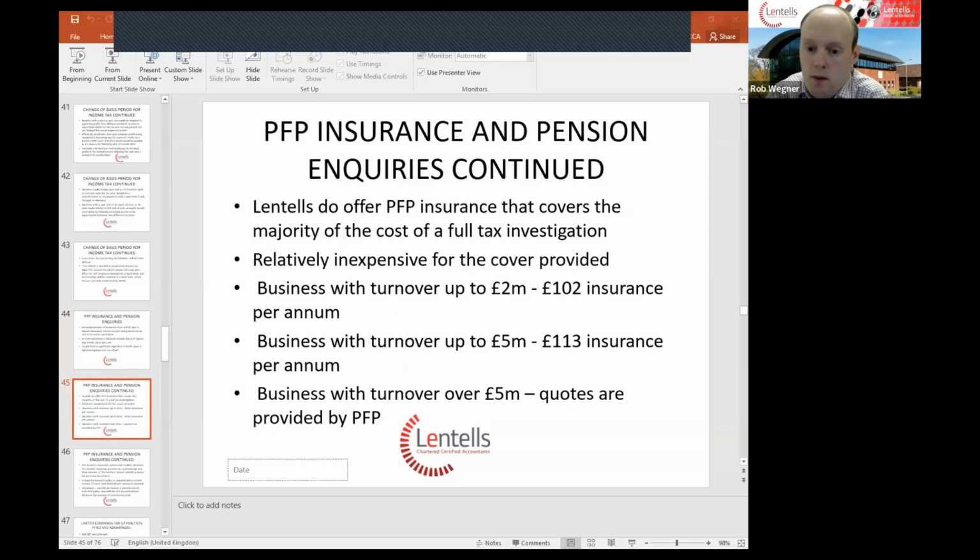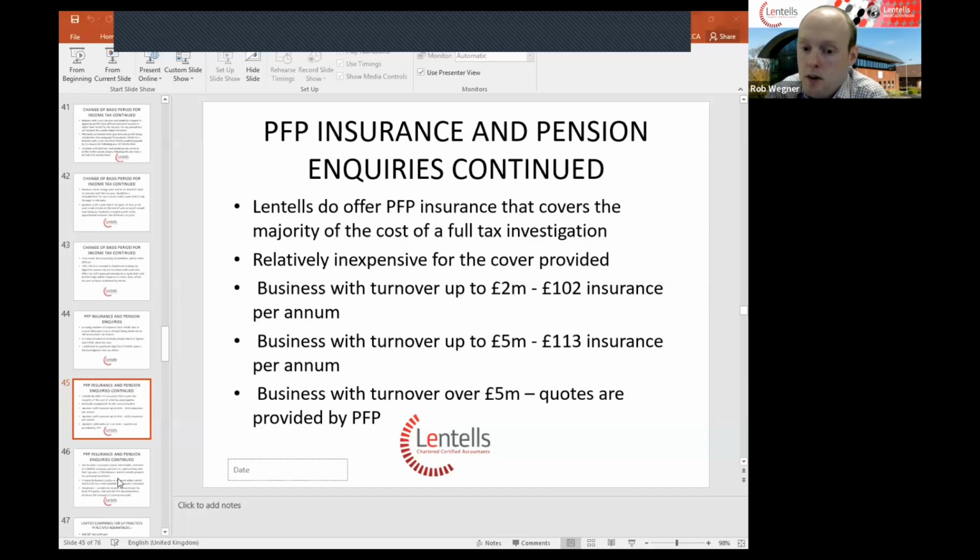So I've set out on the slide the various premiums, which run from £102 upwards. And most businesses that we act for fall within those two price brackets quoted. Any business with a turnover in excess of 5 million would need to go independently to PFP Insurance Services to obtain a quote for their cover.